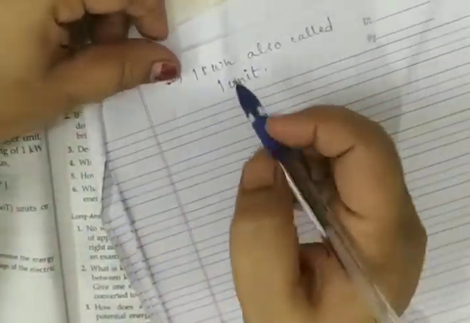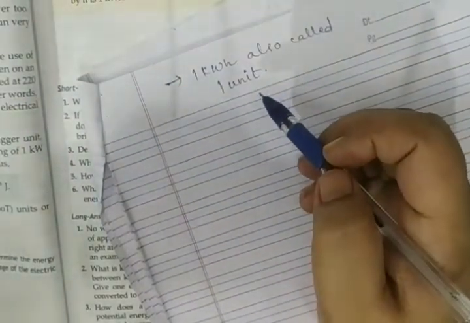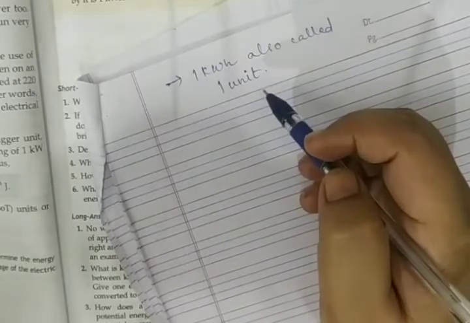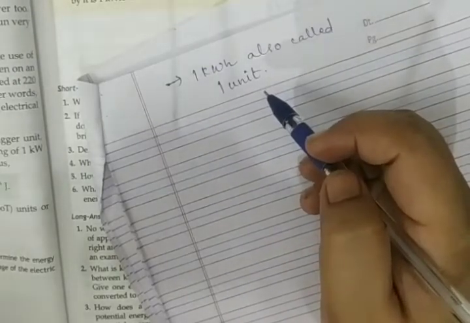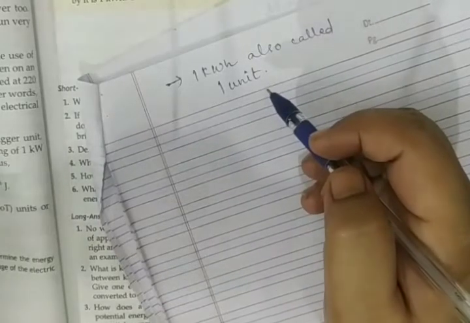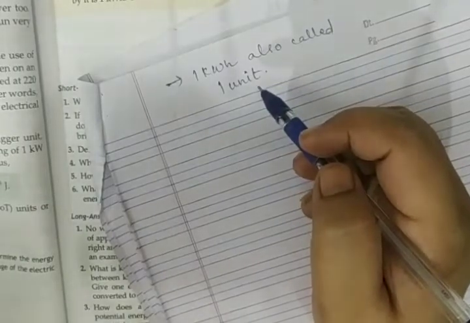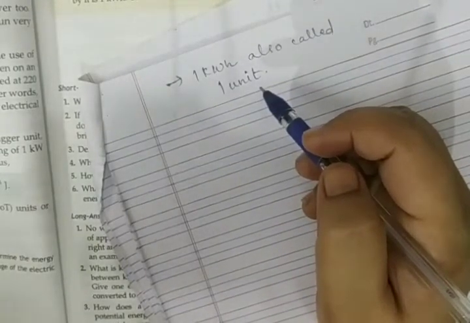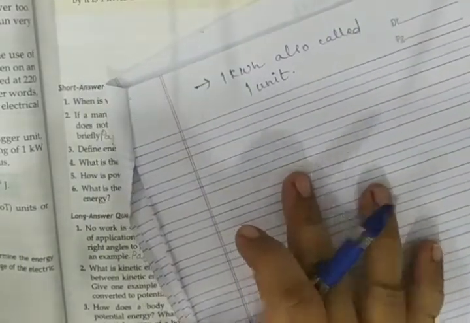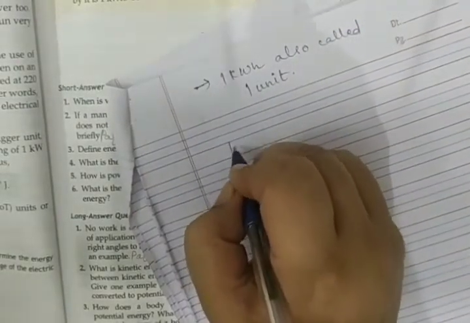You can convert 1 kilowatt hour into joule. Let us see how I can do it. 1 kilowatt hour is also called a unit. If you see the electricity bill that comes at home, they say how many units the bill is. Or when the person comes to read the meter, he tells you how many units is your consumption. So 1 kilowatt hour is also known as 1 unit. Let us see how we can convert 1 kilowatt hour into joule.